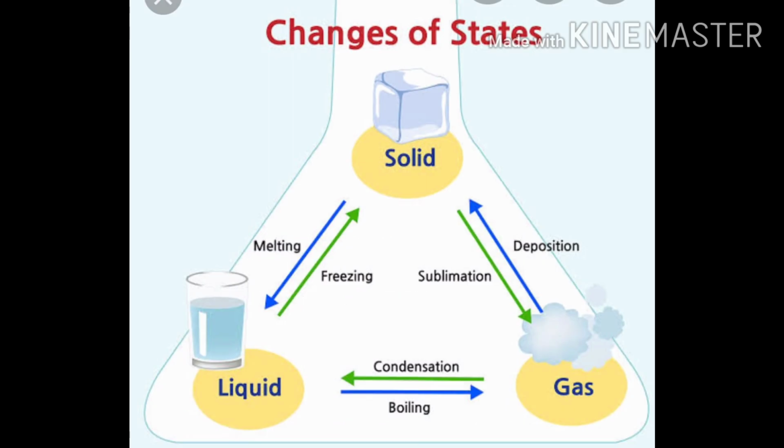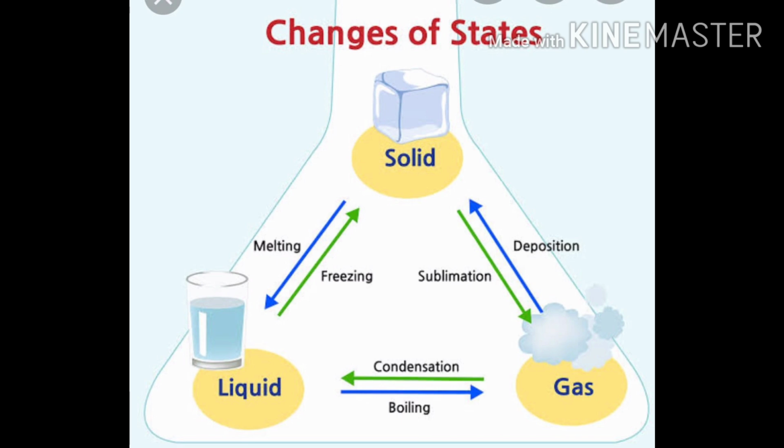A picture is given here of changes in the states of matter and the names of the processes when solid is changing to liquid or liquid to gas, and many of the changes of state are reversible. So these are the names which are given. Solid when it changes to liquid, melting. For example, when ice melts. If we want to change liquid to solid, it is freezing. Liquid to gas, condensation and boiling. Then there is deposition and sublimation.